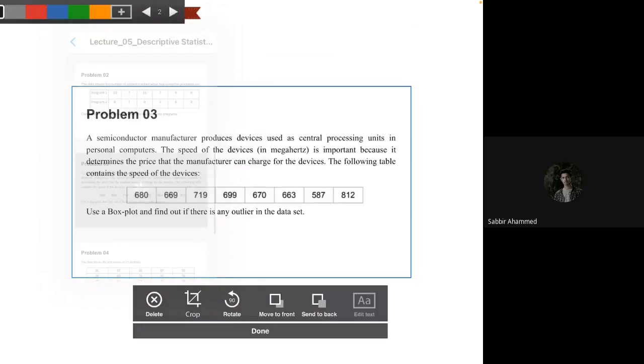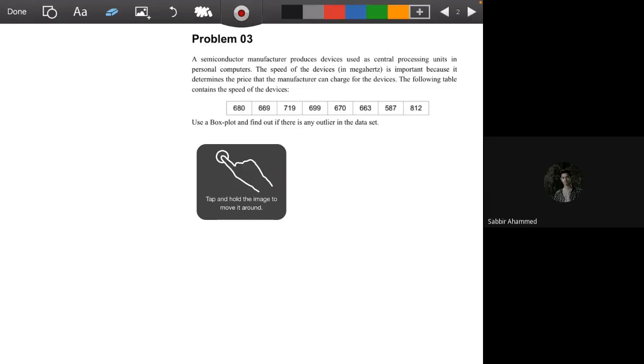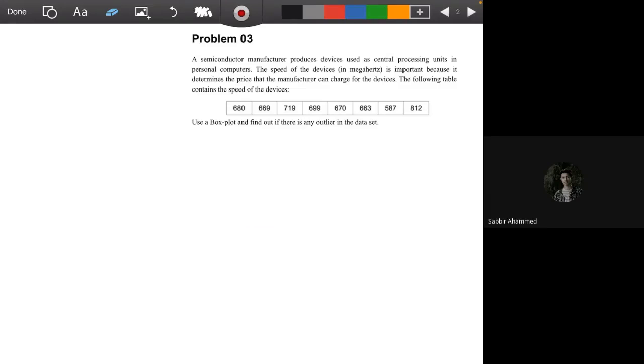Okay. So we have talked about the outliers, how if there is an outlier, what type of mean can we use, and if we don't want to use the mean, in that case we can use the median. So we talked about outliers a lot in the previous questions. Now we will learn how to find out if there is any outlier in the data. For that we have to do a box plot.